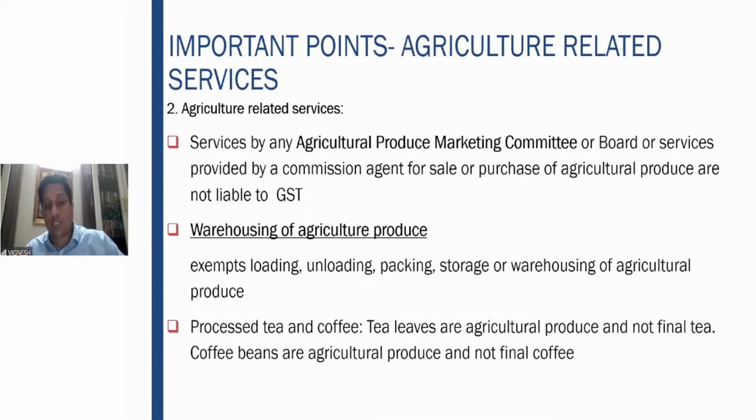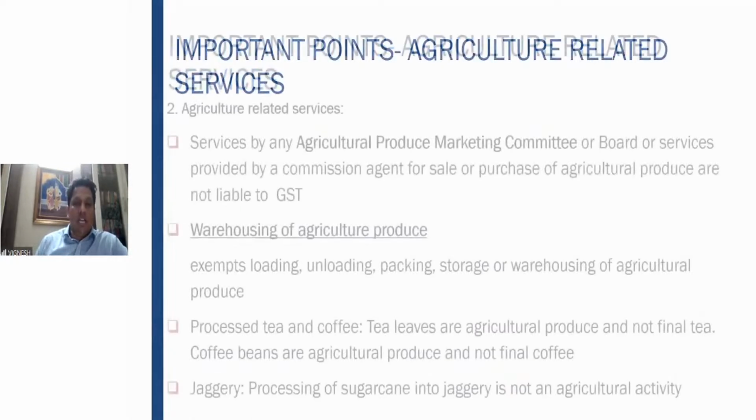When it comes to processed tea and coffee, the tea leaves are the agricultural produce, not the final tea which is made after the processes. So only the tea leaves. Similarly, coffee beans are agricultural produce, not the final coffee which comes out. So that is an important point which you should remember.